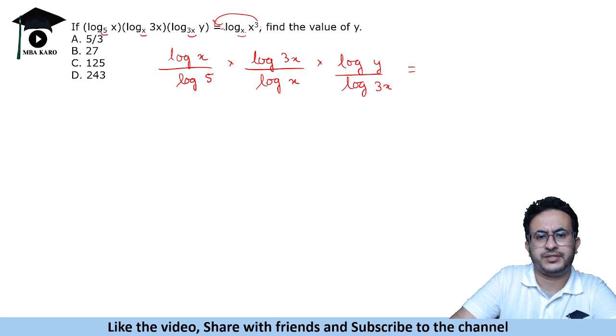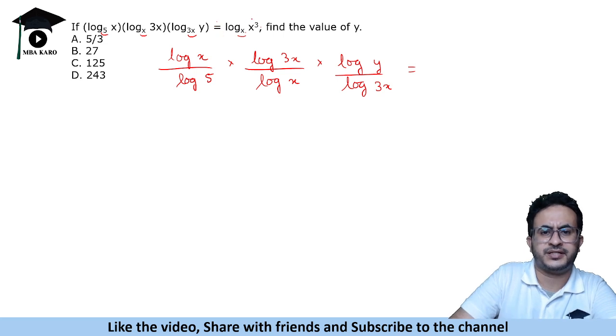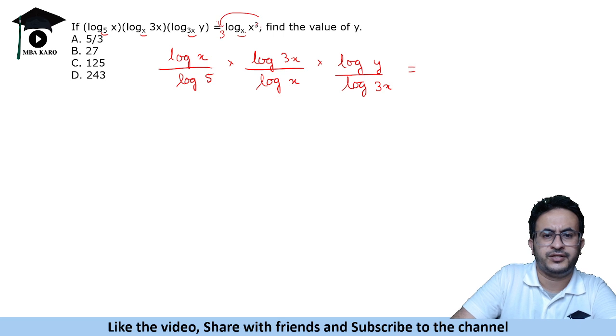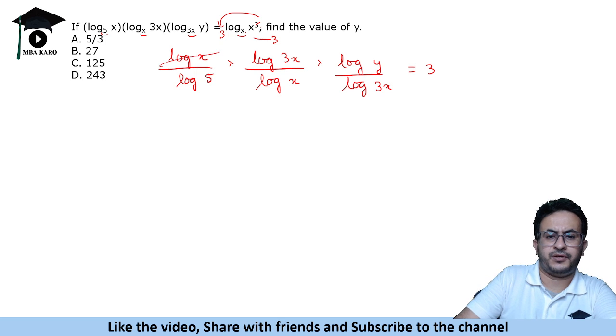So x cube is 3 times log x. So this right hand side expression is 3, so it becomes 3 this side. Okay, log x is 1, so this expression is equal to 3. So it's a simple one.